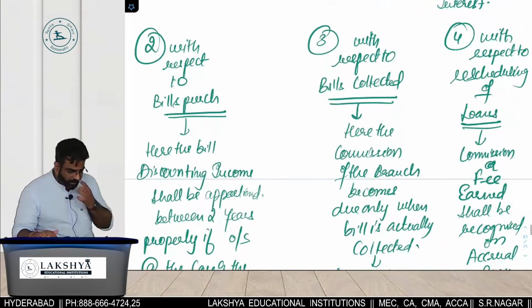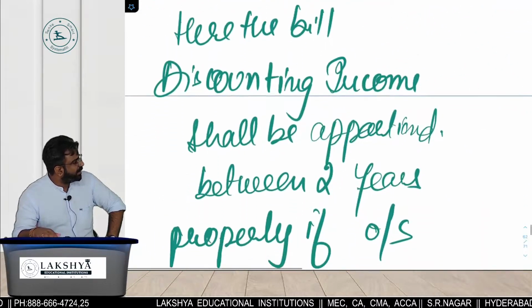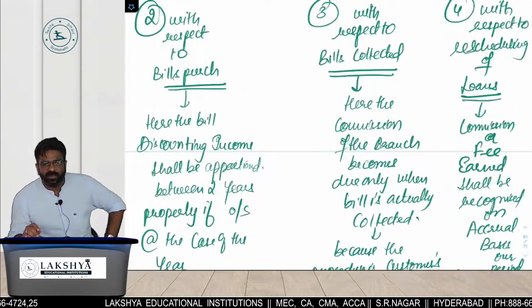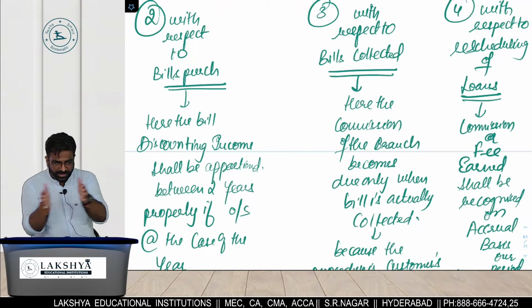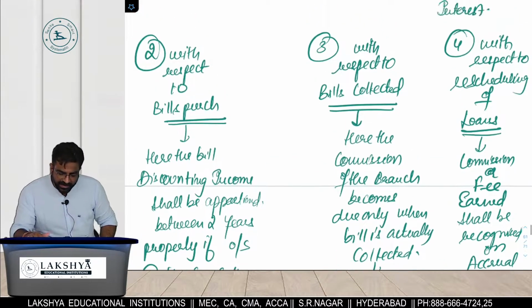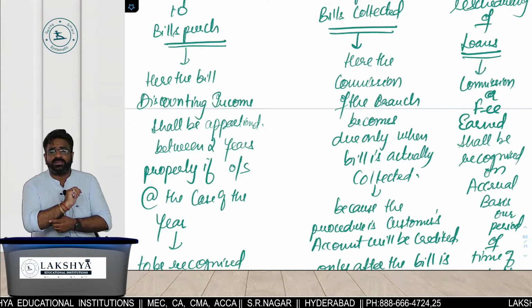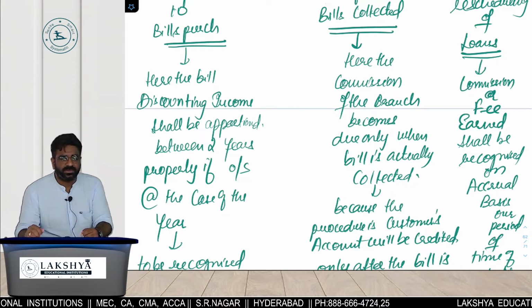What is the next rule? With respect to what? Bill purchase. What is written? Here the bill discounting income shall be, that I already told you. If there is a bill discounting income falling in 2 years, are you going to recognize the full income in 1 year or apportion it? And in case it is a bill collected, here the commission of the branch. Achha, tell me, in case you have collected the bill for collection, when will you credit the customer's account?